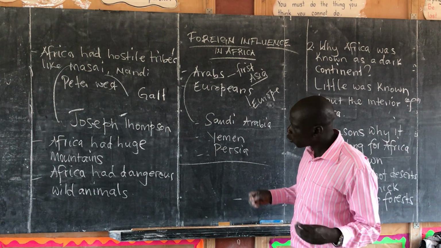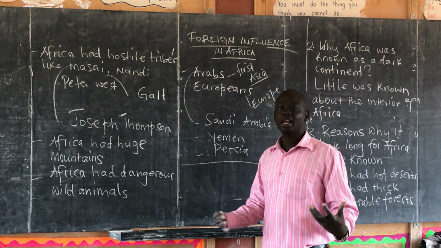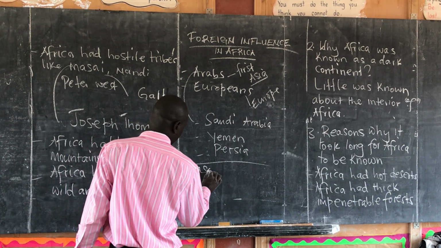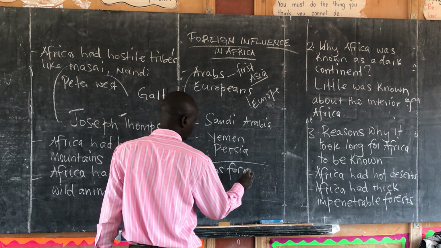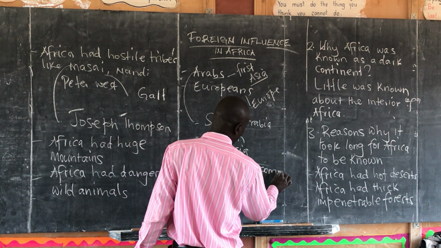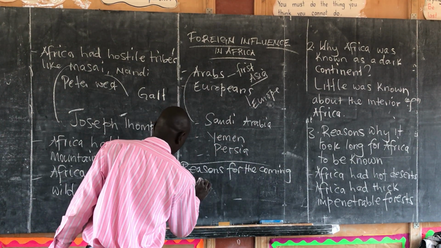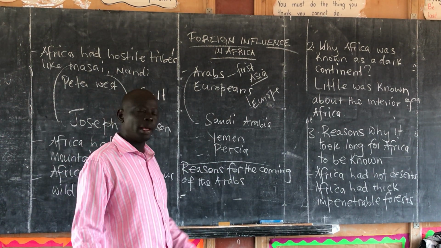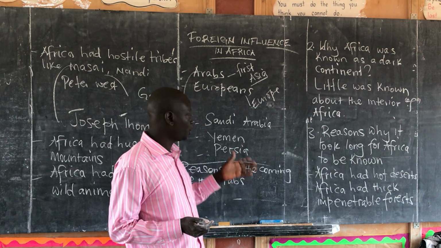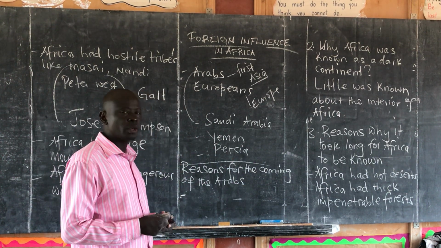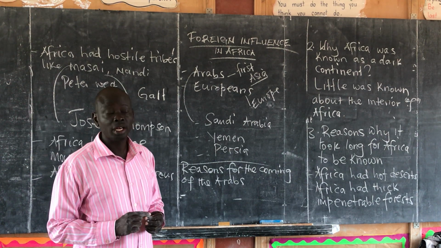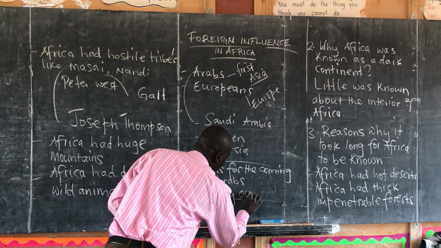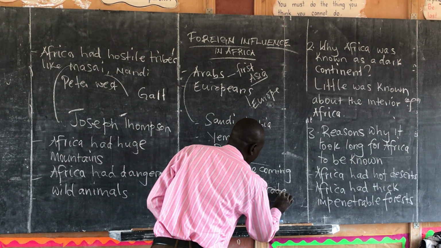Now let's look at the reasons. What were the reasons that made the Arabs come to Africa? Reasons for the coming of the Arabs. Now, one of the reasons, the major reason, was to carry out trade. These were basically traders. So many of the Arabs who came to Africa were mainly traders. So we say to carry out trade as one of the major reasons.